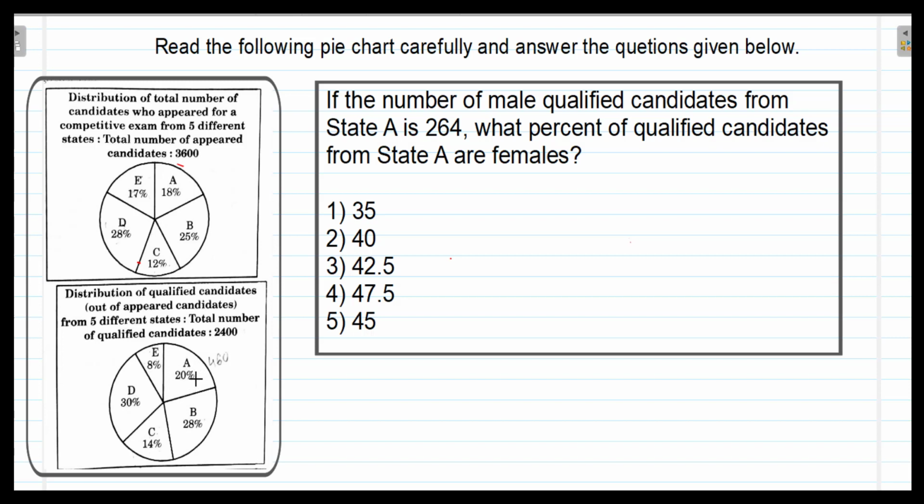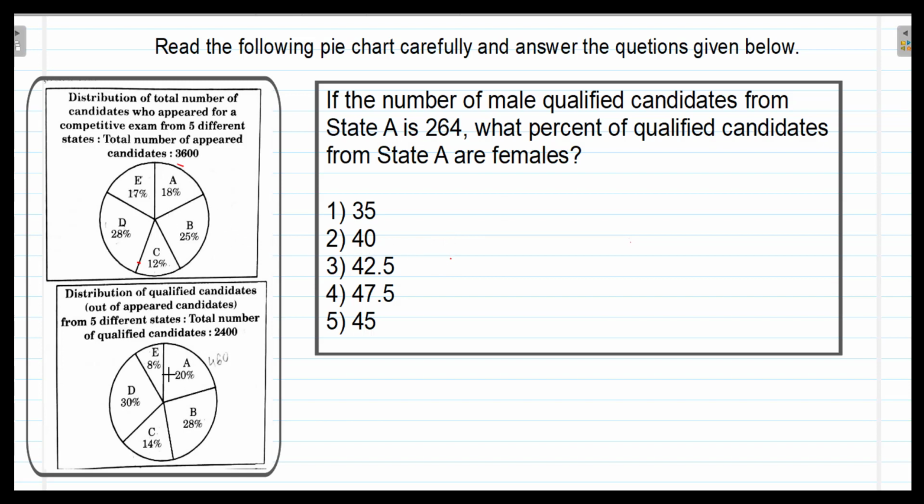So 20% of candidates qualified from state A, 28% from state B, 14% from state C, and so on. And with the help of this data you have to answer the given questions.